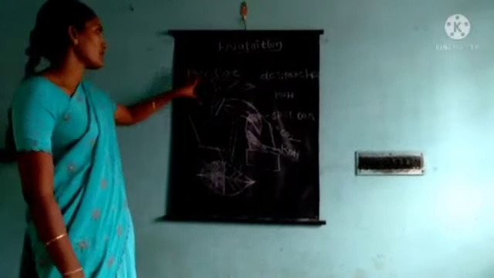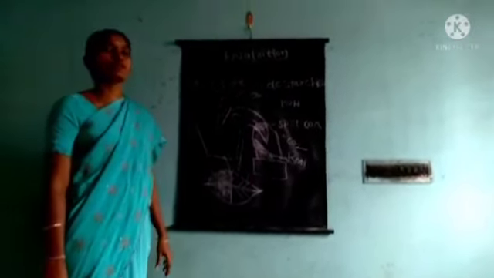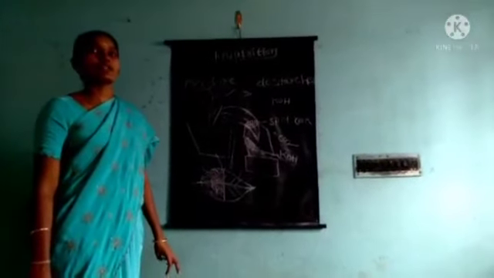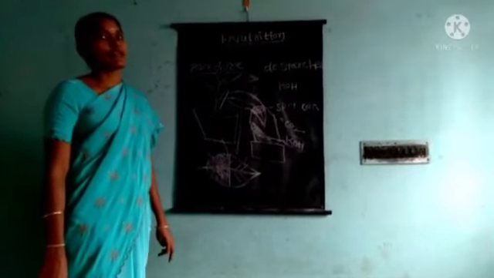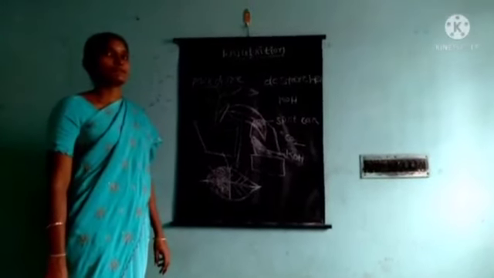Okay children, this is the process of the CO2 experiment and it is also called Moll's half-leaf experiment. Okay children?